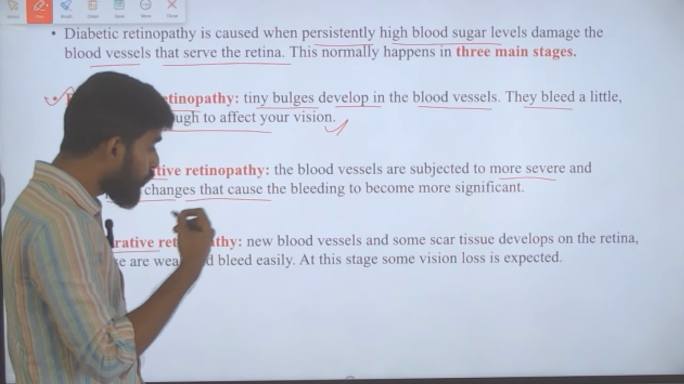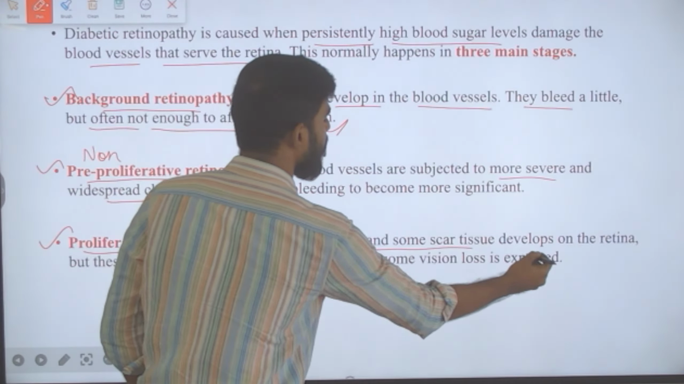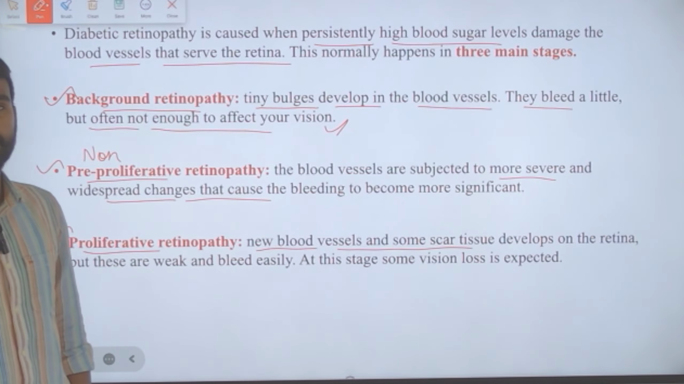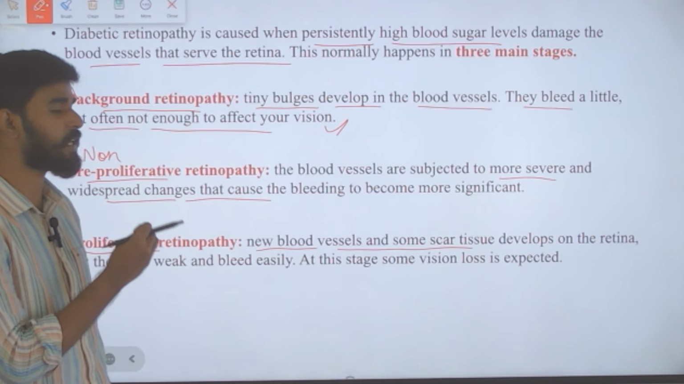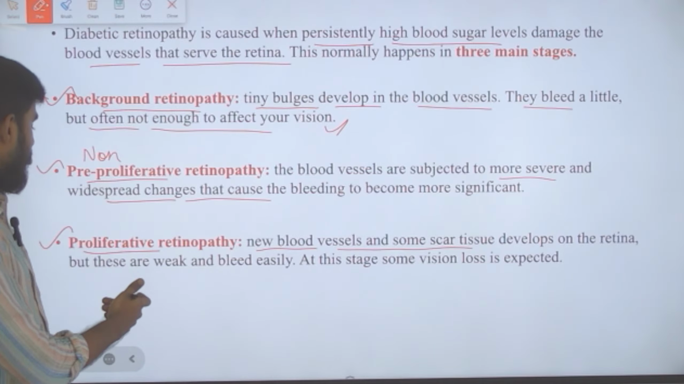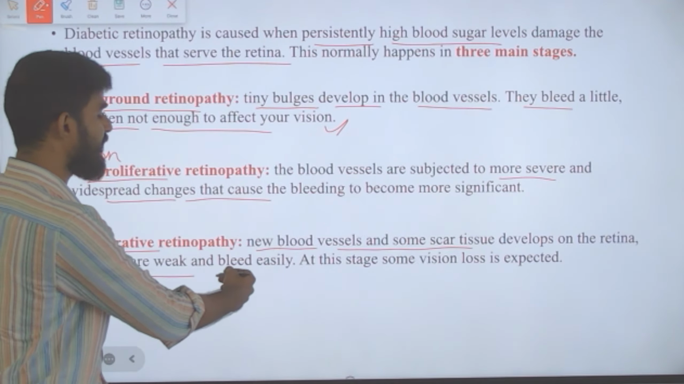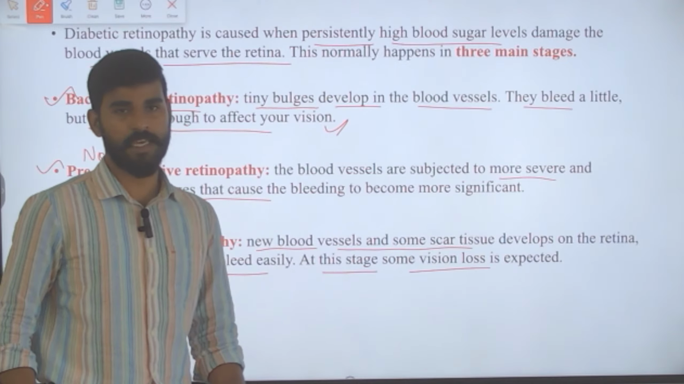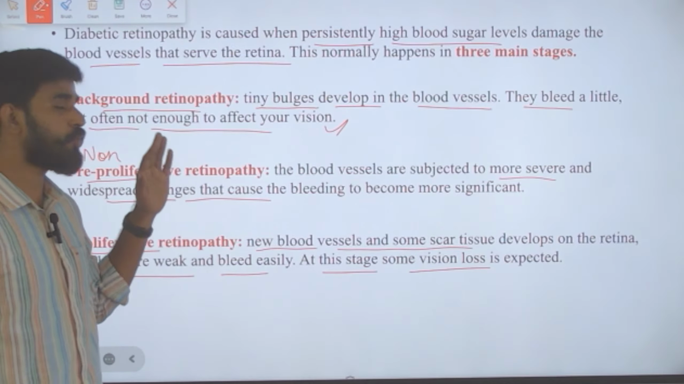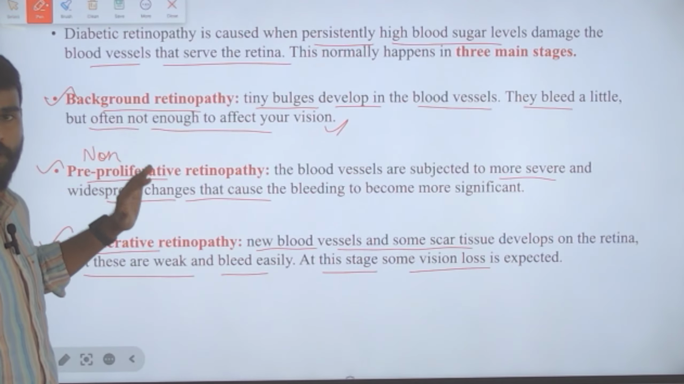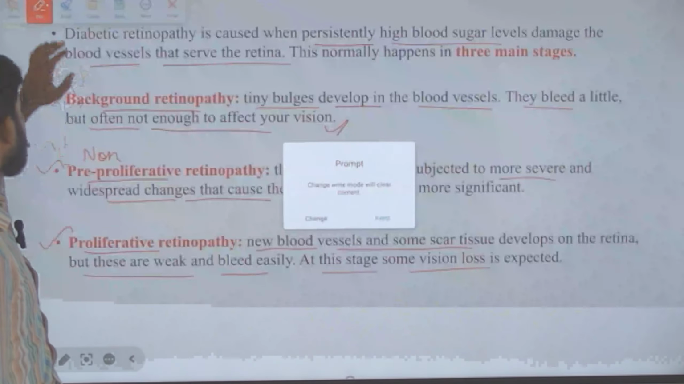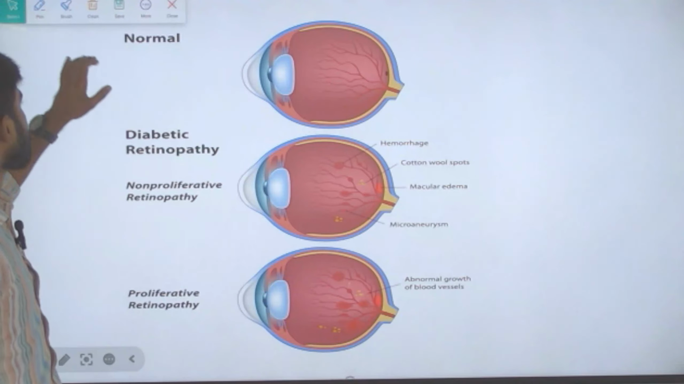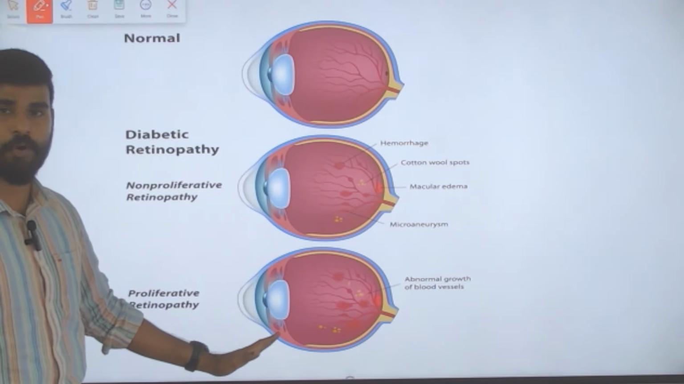What is this? New blood vessels and some scar tissues are developed here. Those newly developed blood vessels and scar tissues are very weak, and then they bleed easily, and at this stage vision loss is expected. So these are all the different stages of diabetic retinopathy: background stage, non-proliferative stage, and then proliferative stage. So this is how it progresses.